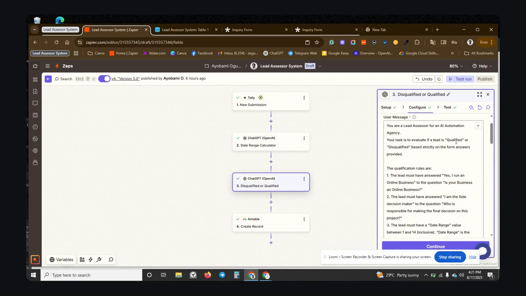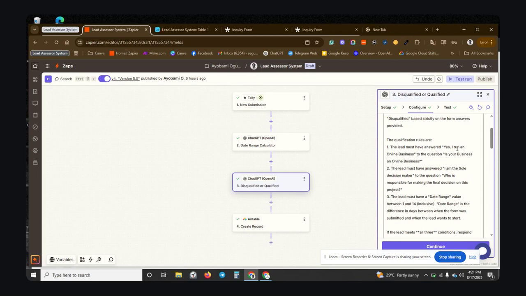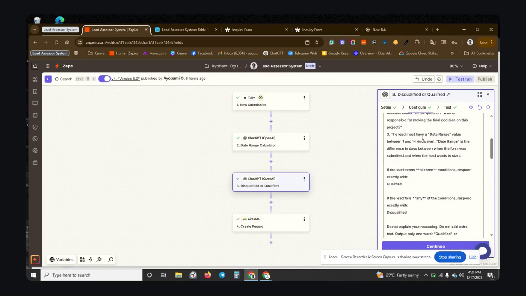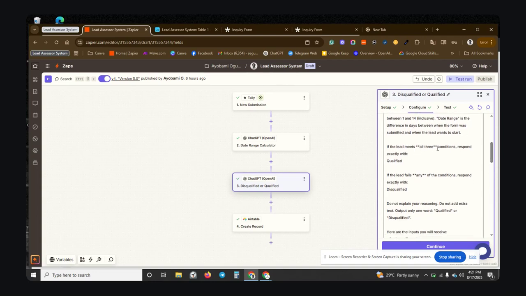I'm saying the lead must have the answer "Yes, I run an online business" to the question, is your business an online business, right? And the lead must have answered "I am the sole decision maker" to the question, who is responsible for making the final decision on the project. And the lead must have a date range value between 1 and 14. Remember what I said about the date range: it is the difference in days between when the form was submitted and when the lead wants to start. And if the lead meets all three conditions, you can see the asterisk.